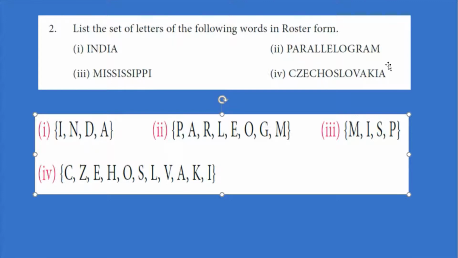So for parallelogram, P, A, R, L, E, O, G, M is the set of letters.